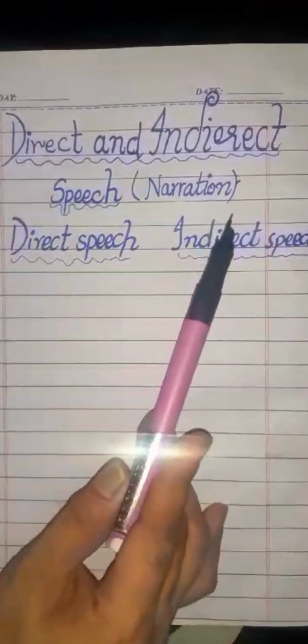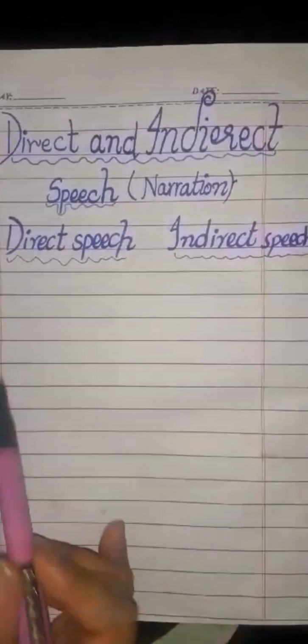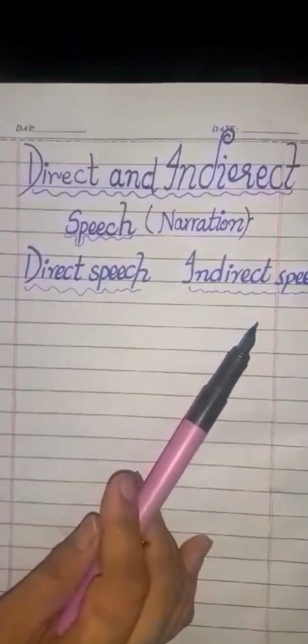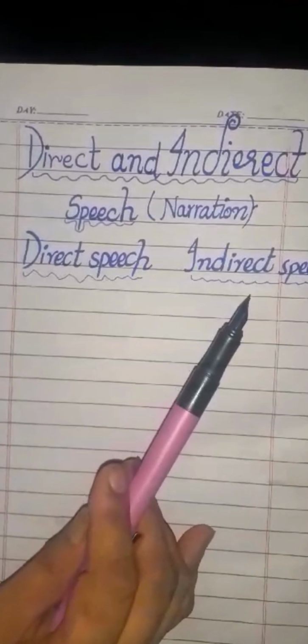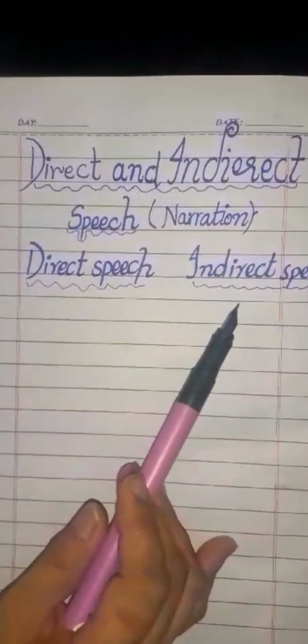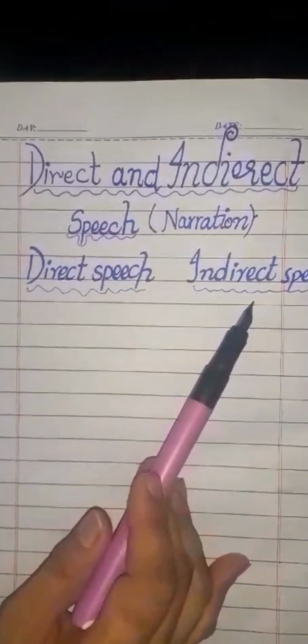Students, today I am going to teach you about direct and indirect narration. In direct and indirect narration, you know that there are two ways to convey a message, or the words spoken by a person, to another person: direct speech and indirect speech.